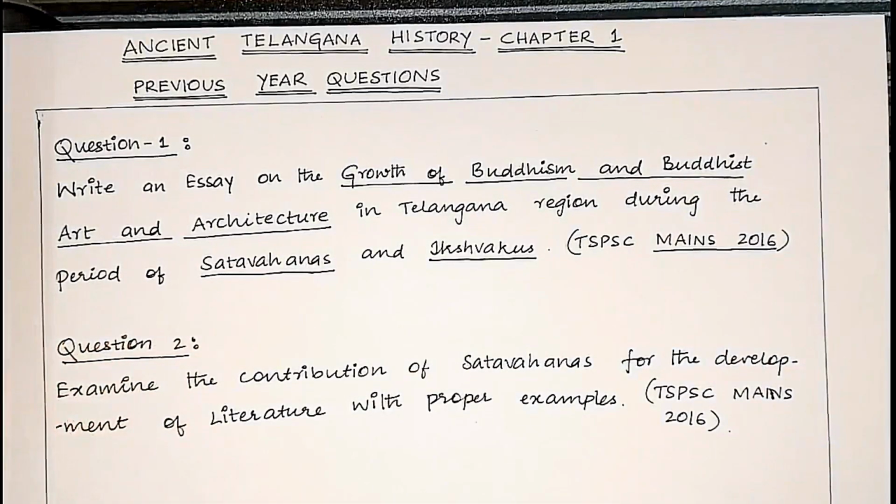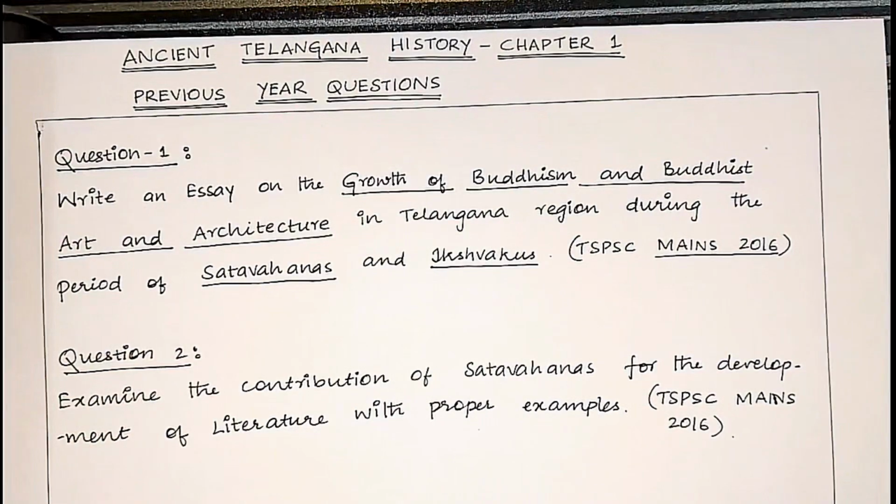This is a fairly straightforward question. You just need to have 4 to 5 points on the Shatavahanas' contribution to Buddhist architecture and the Ikshvakus' contribution. That's it. You should just elaborate these 5 points and your task is done. And add a few facts in it.